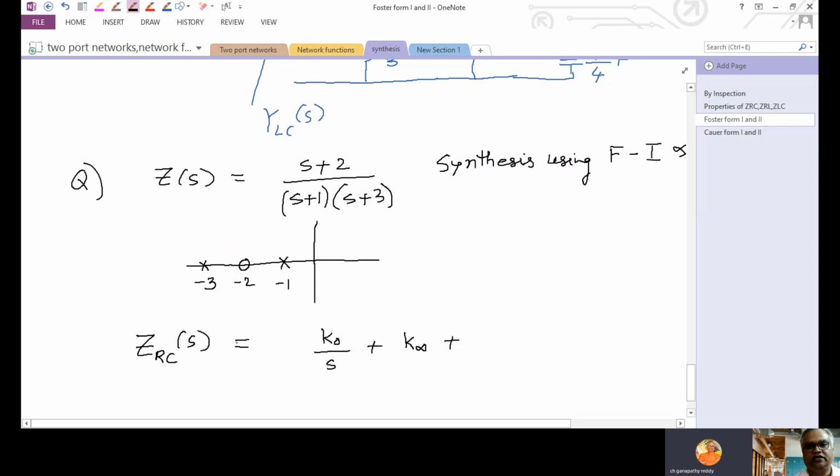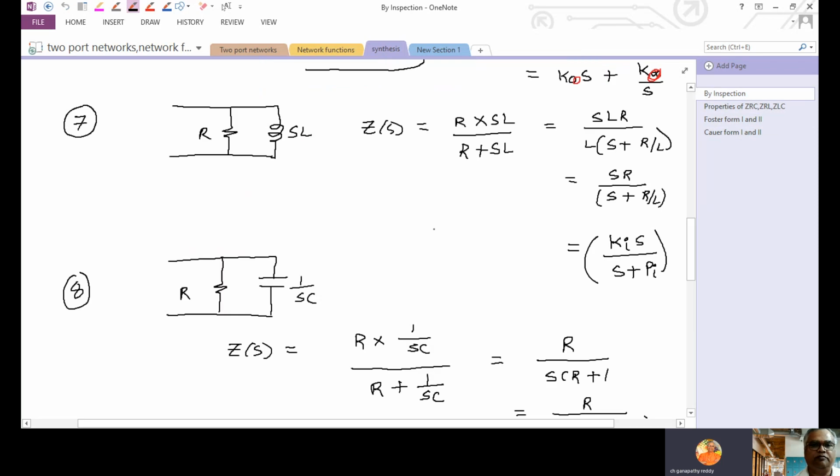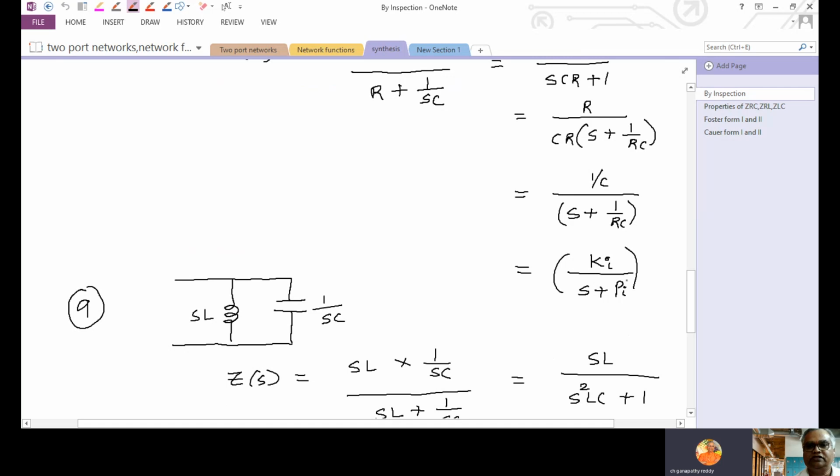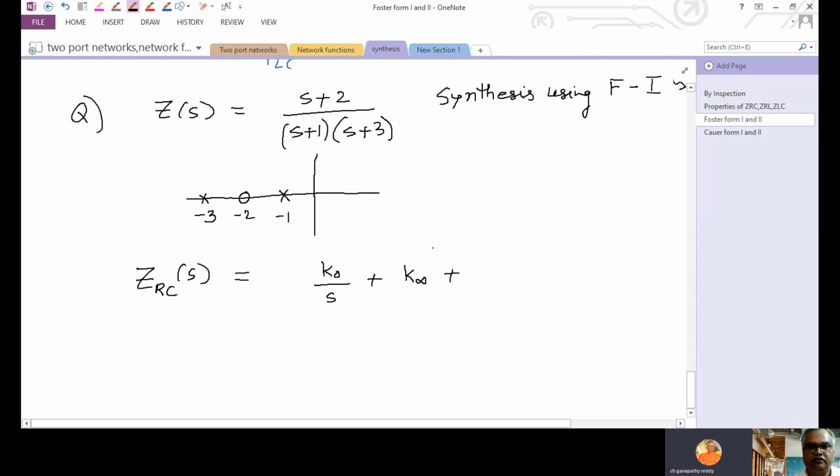Then how the RC network? RC network parallel. So any RC parallel, any S is there in the numerator? No. So therefore how it looks like? K1 by S plus 1, K2 by S plus 3.